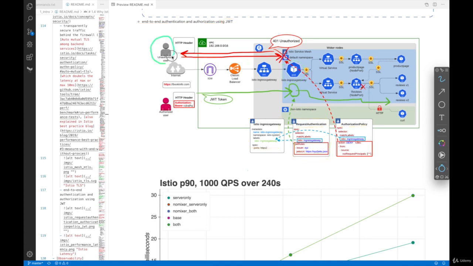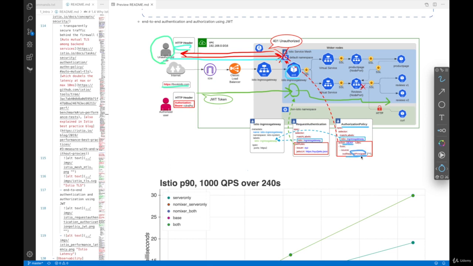Let's say an unauthorized user is going to make an HTTP request to https://bookinfo.com without any information in the HTTP header. This request goes to the Istio ingress gateway here, and because of this authorization policy, which states that it should deny any request without request principals.